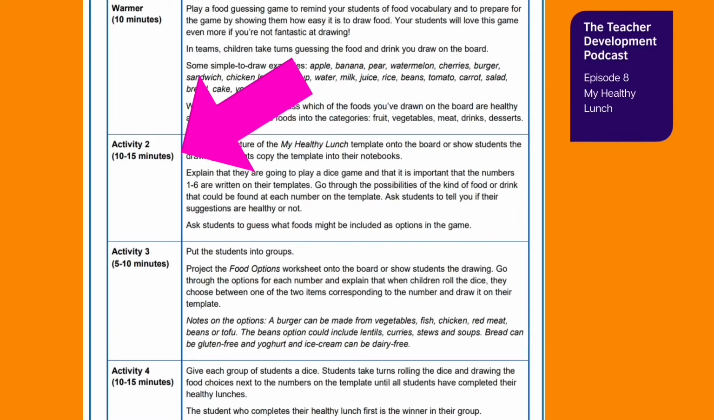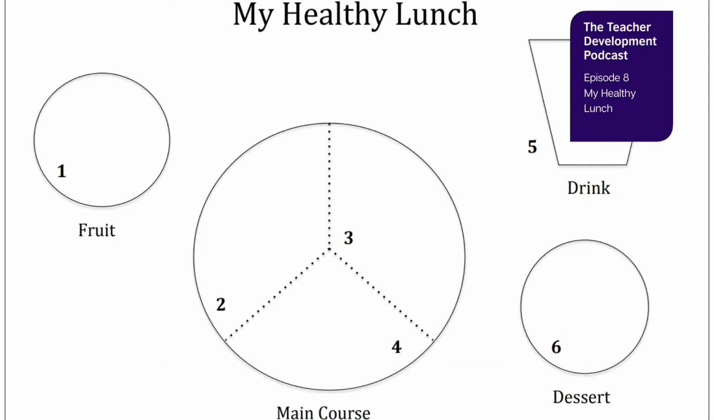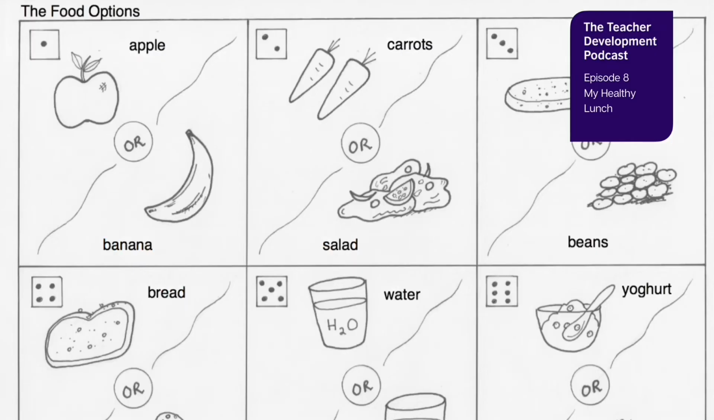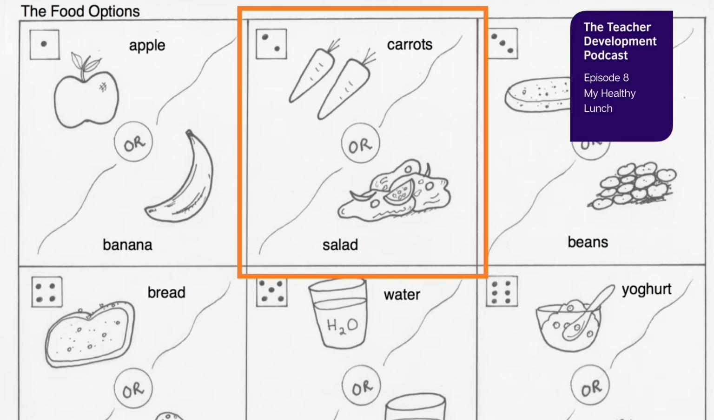The next activity challenges students to make their own food choices. Each student will have a dice and a template where they can draw their lunch. You could ask the students to draw the template in their books if you don't have access to a photocopier. Now, when the students roll the dice, it'll correspond to two foods, and the students will have to make a choice.